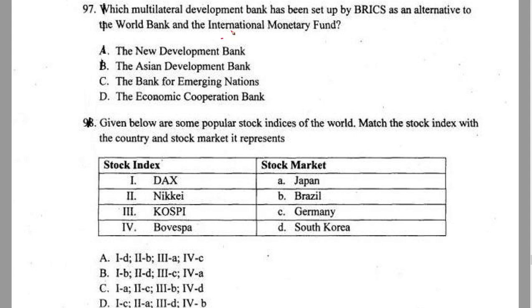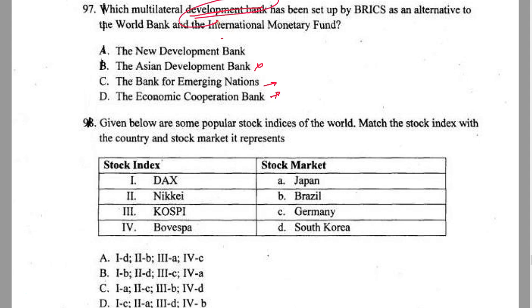Now, how do you answer this question? If you look at the options, Asian Development Bank is out, because it is a different bank altogether, headquartered in the Philippines, which is Manila. When you look at another option, the Bank of Emerging Nations, let's hold it. Economic Cooperation Bank, let's hold it. But what am I saying? My question says it's a multilateral development bank.